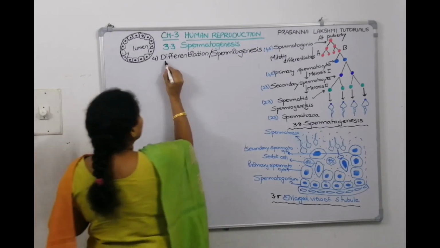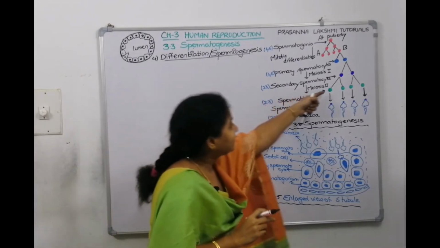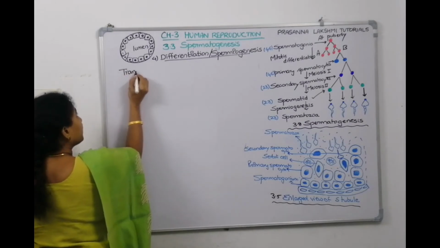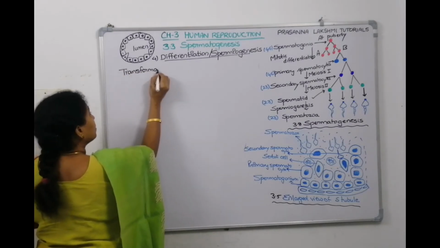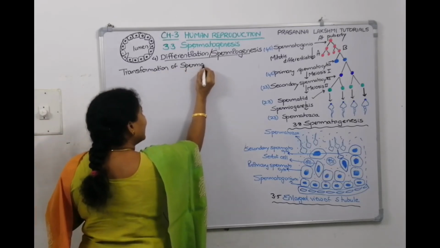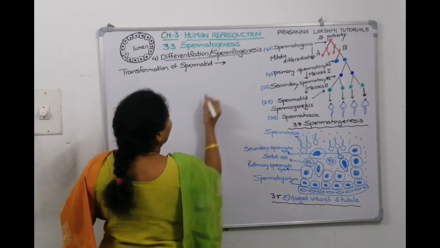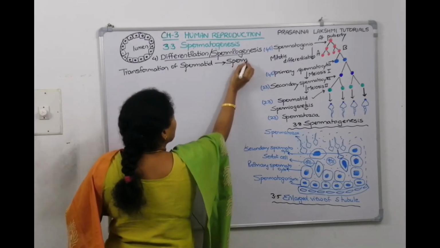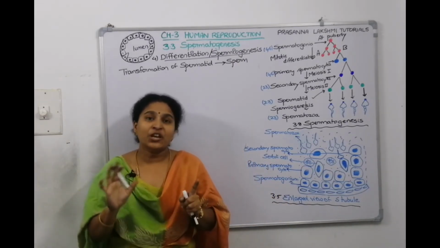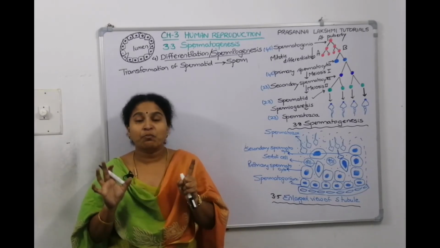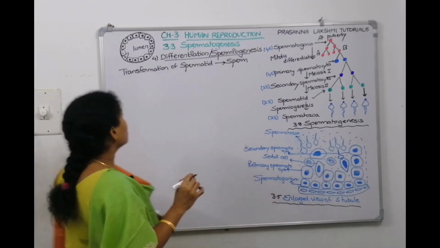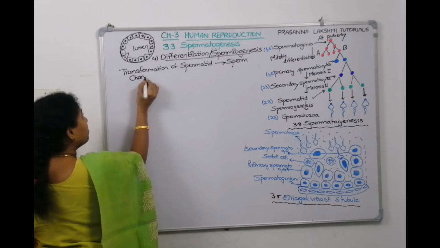It is the transformation of spermatid into spermatozoa. The transformation of spermatid into tadpole shaped sperm or spermatozoa is called spermiogenesis. So many changes will happen. What is the first change? Morphologically, the circular structure transforms into a tadpole structure. We will list down the changes one by one.